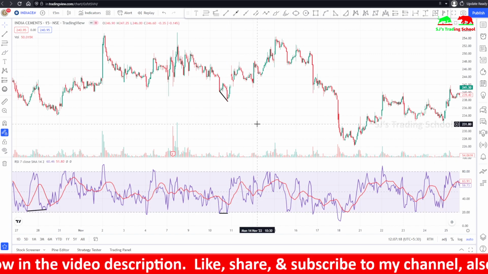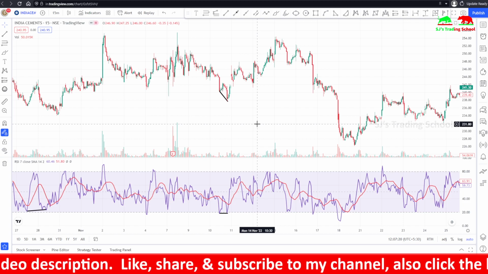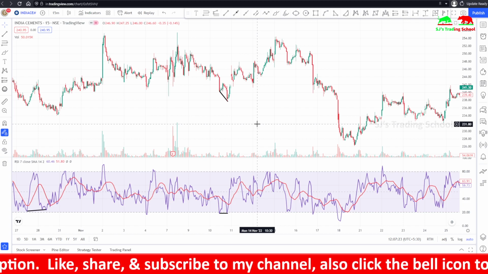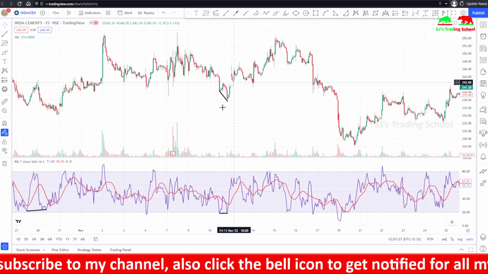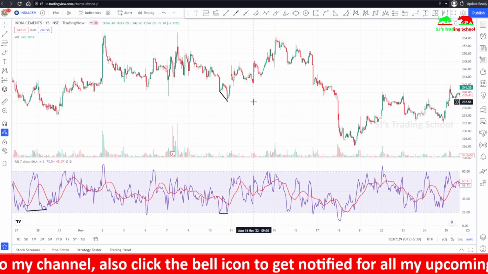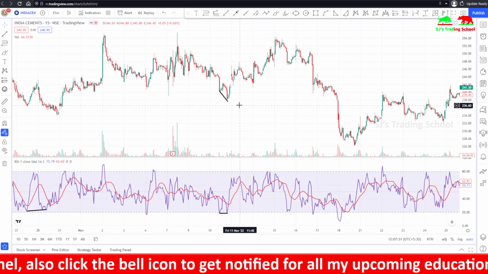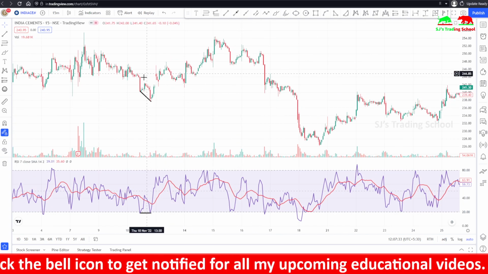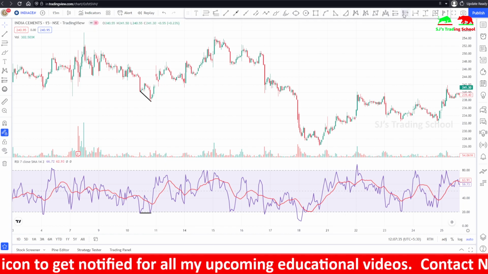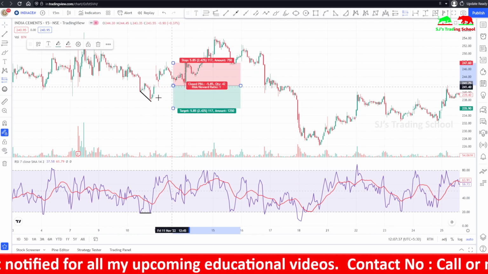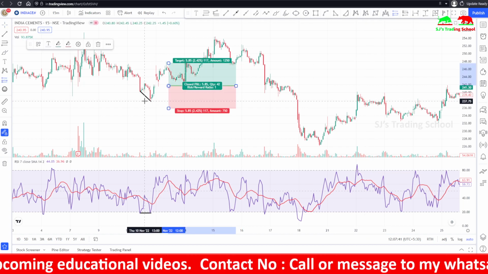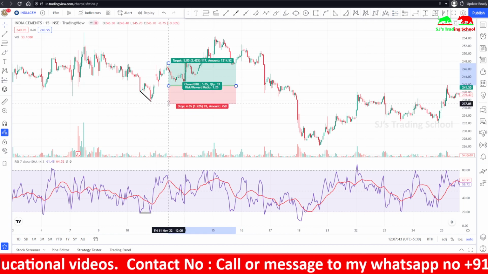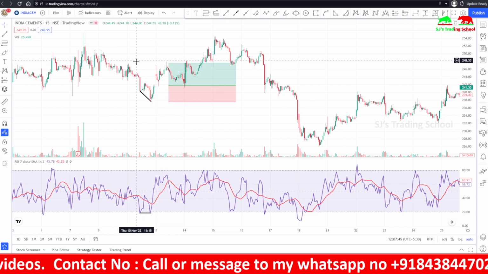Moderate divergence is less reliable when compared to normal regular or hidden divergence. Since it is forming in a moderate phase, it is less reliable. But still, you can take entry orders based on this. Here a Harami candle is formed only once. After it breaks this candle, you can take your entry around here, and you can put your stop loss at this mother candle's low.